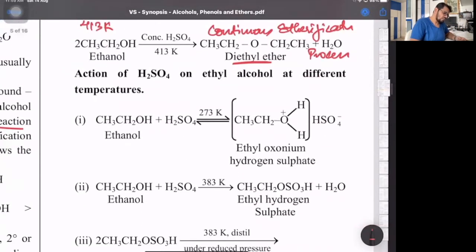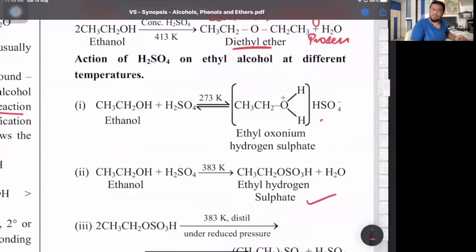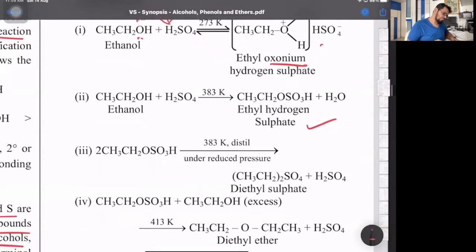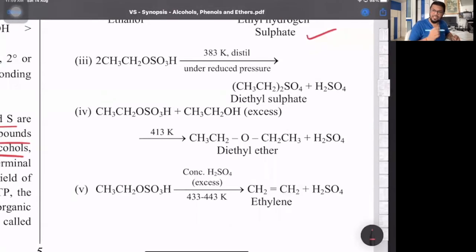At low temperature it forms its ethyl oxonium hydrogen sulfate, or what we can call ethanol plus H2SO4 gives ethyl hydrogen sulfate. And at a little higher temperature it is ethyl hydrogen sulfate. So first it forms an oxonium salt, where oxygen donates its lone pair, and it forms ethyl oxonium hydrogen sulfate. Then at a high temperature it can also form ether, and at a very high temperature it can form alkene. So the temperature is important.